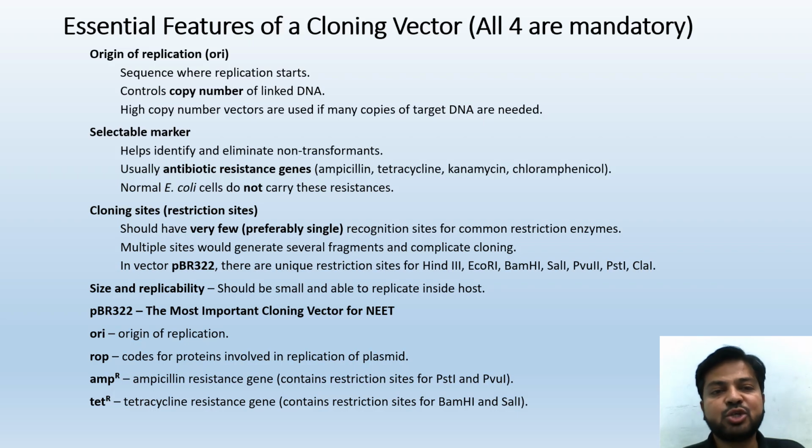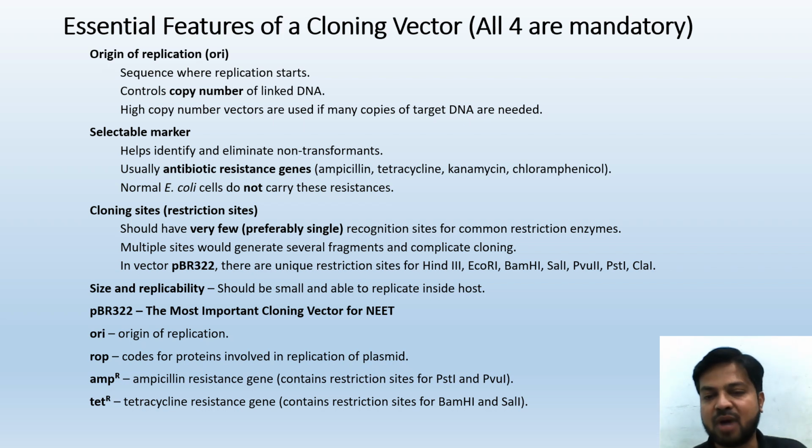Origin of replication is mandatory in order to start the replication, and also to control the copy number. A question could come: what is the function of ORI? It functions not only as the replication starting point, but also to control copy number. High copy number vectors are used if many copies of the target DNA are needed.